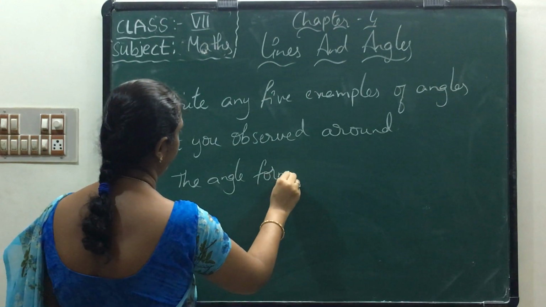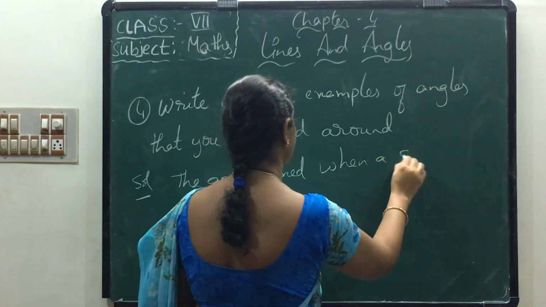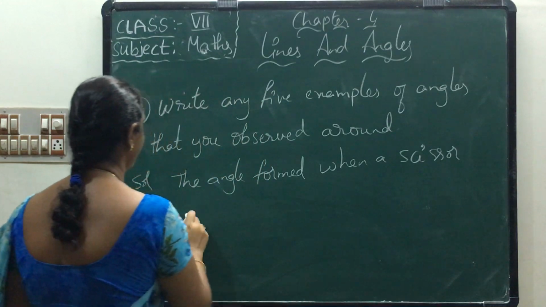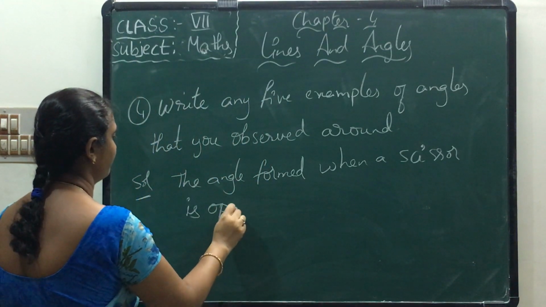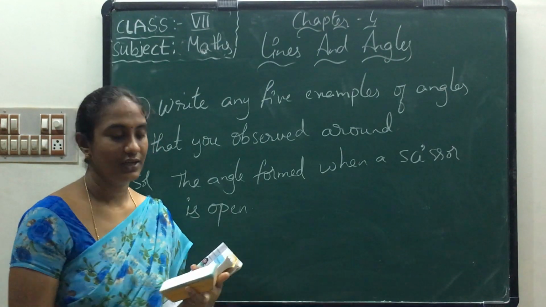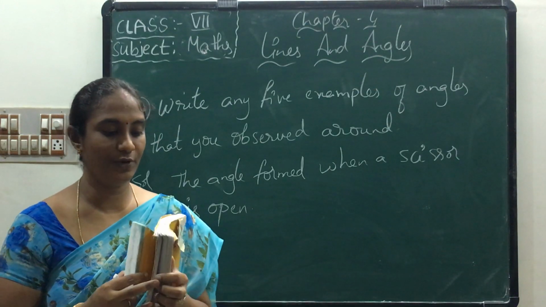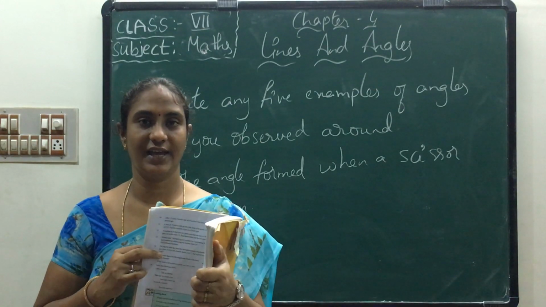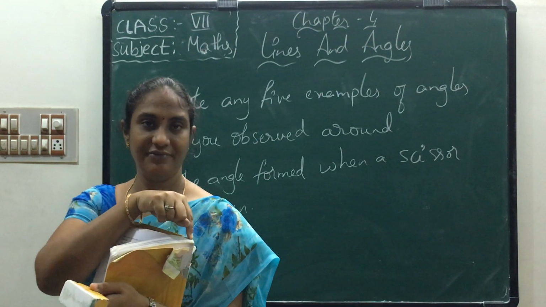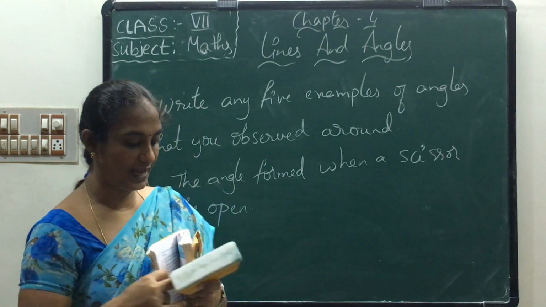So, first one: the angle formed when a scissor is open. Next, where can we see an angle? When we open a book. If you open your book like this, here we get two arms and one vertex, one common point. So here you can see the angle, no?